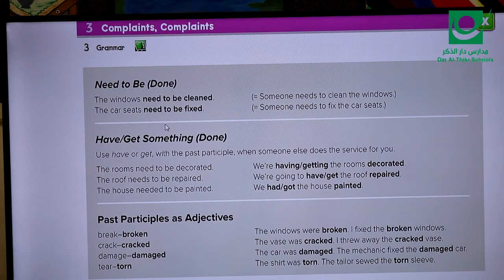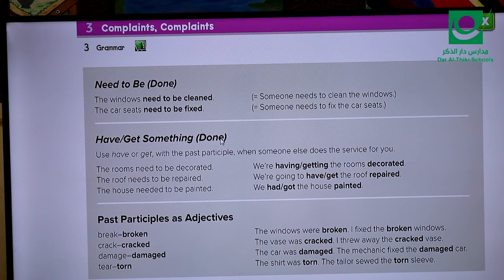Number 2, the car seats need to be fixed. The car seats need to be fixed. That means someone needs to fix the car seats. So this is the first situation or the first expression that we can use. What about the second one? The second one is called the causative. When you have or you get something done. Usually for some situations, for some actions, we can't do them by ourselves. So we need somebody else to do that.